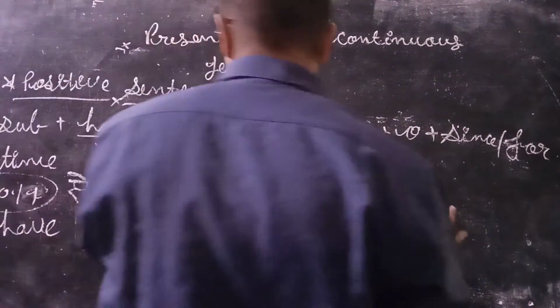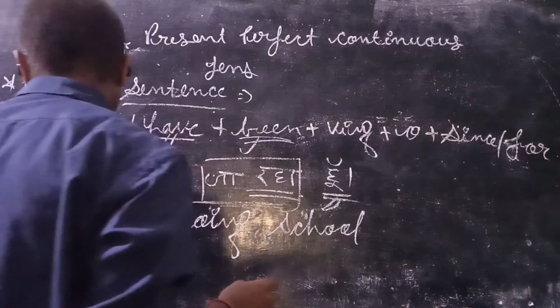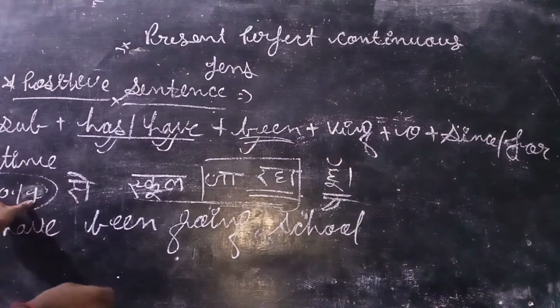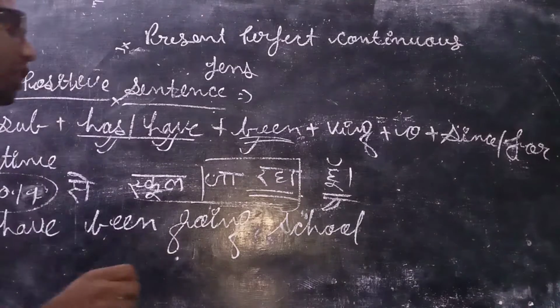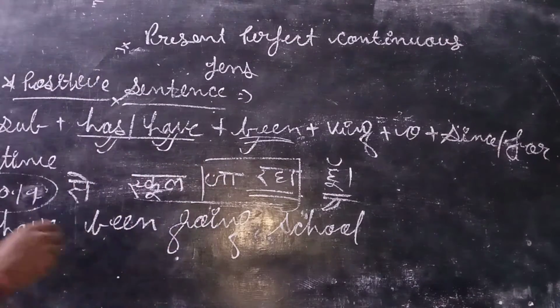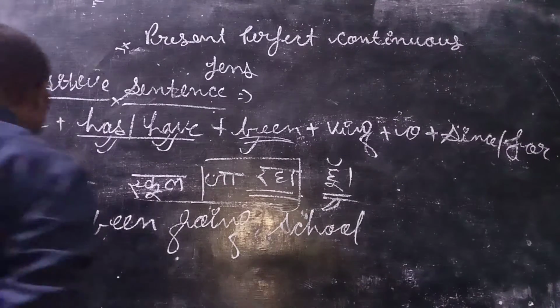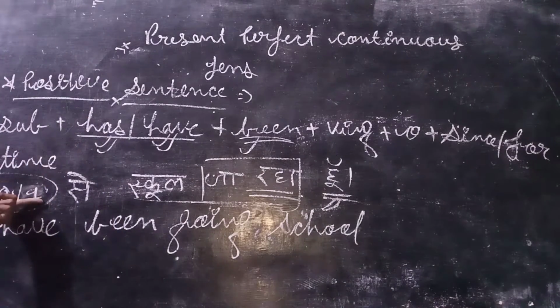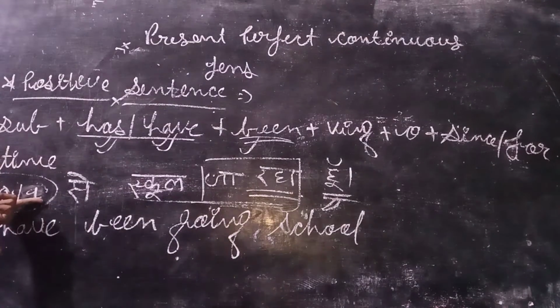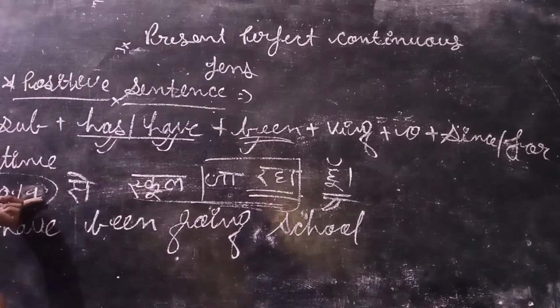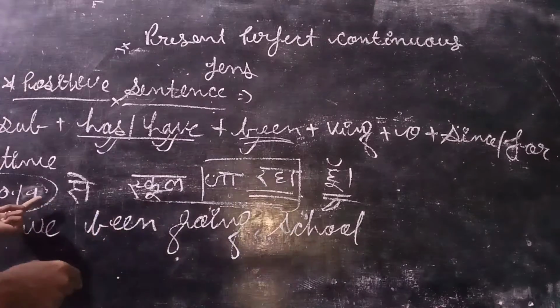Now decide. This is point of time or period of time? 2019 period of time है या point of time है? Because this is 100% known thing. 2019, exact time we know. हम exact time जानते हैं, 2019 से हो रहा है. That's why we can say this is the point of time. And point of time always takes since.